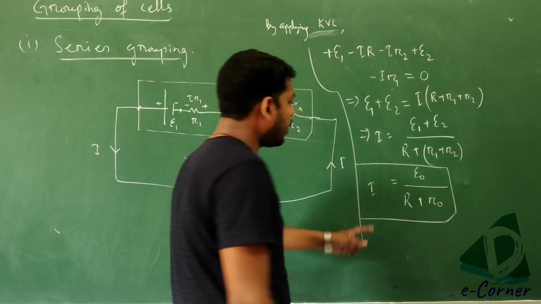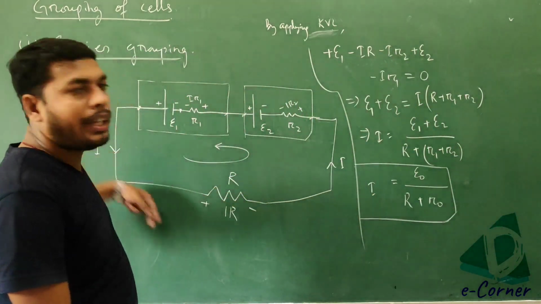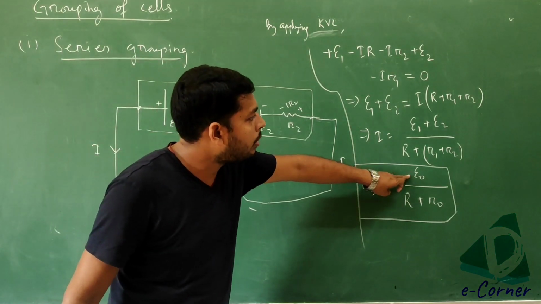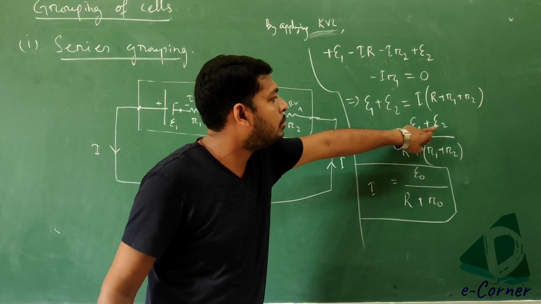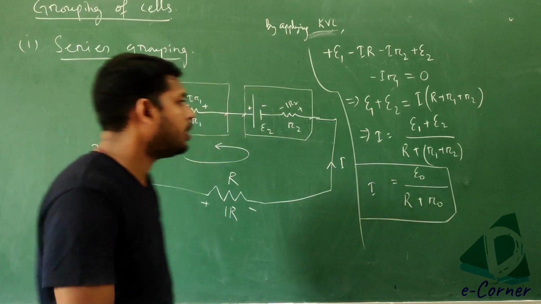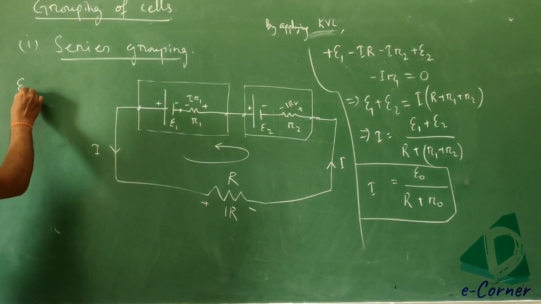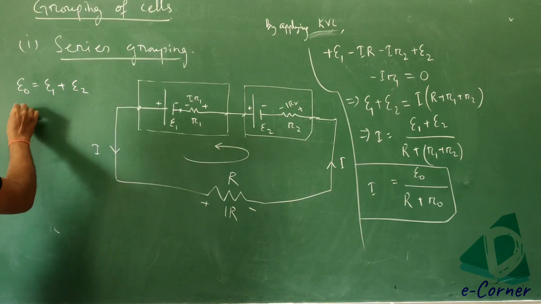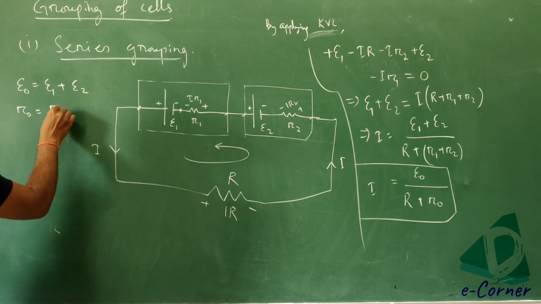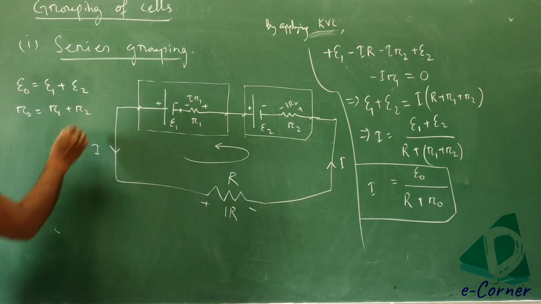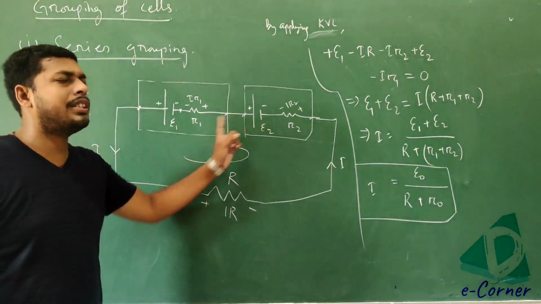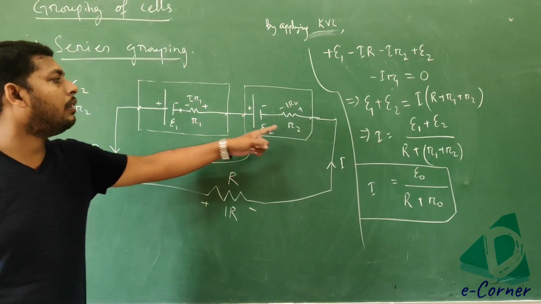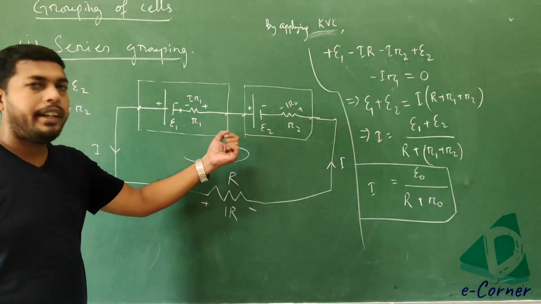Okay, so this is the current through the main circuit. Here E0 is equal to E1 plus E2 and R0 is equal to R1 plus R2. Since these two are in series combination, the internal resistances are adding up.